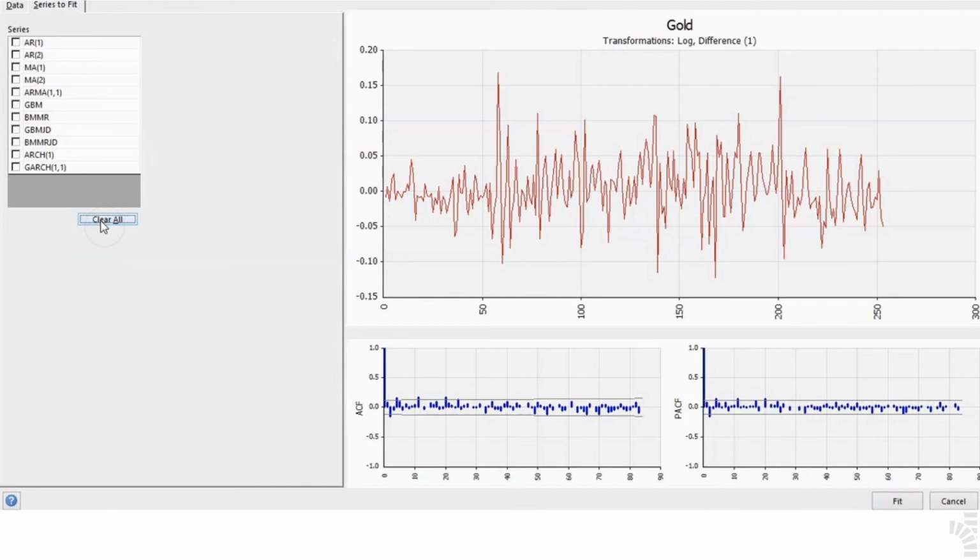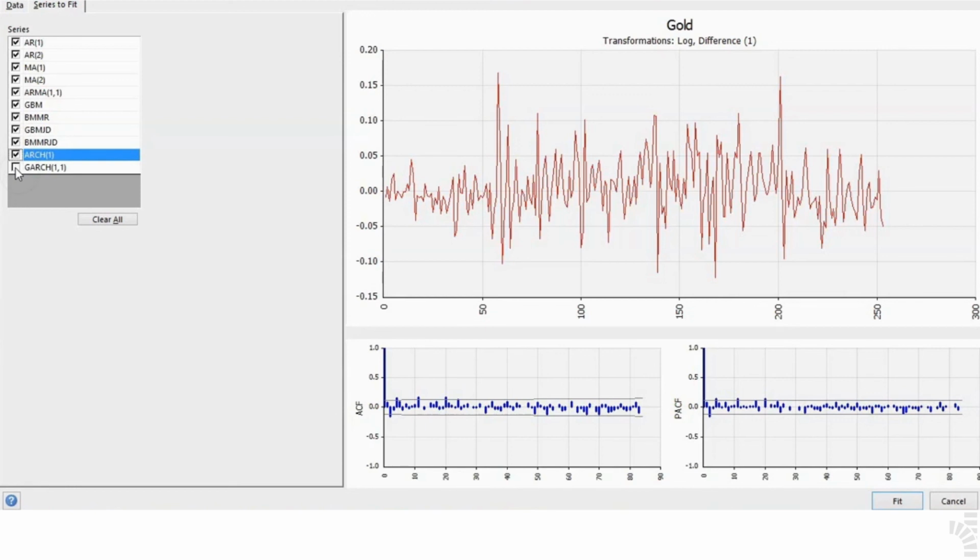It shows the same charts as before, along with a list of time series processes to which you can try fitting your data. These include ARMA, autoregressive and moving average processes of first and second order, GBM, geometric Brownian motion, and its variations, which include GBM as simple geometric Brownian motion, BMMR as geometric Brownian motion with mean reversion, GBMJD as geometric Brownian motion with jump diffusion, BMMRJD as geometric Brownian motion with mean reversion and jump diffusion, and ARCH, autoregressive conditional heteroscedasticity models, and its variations.